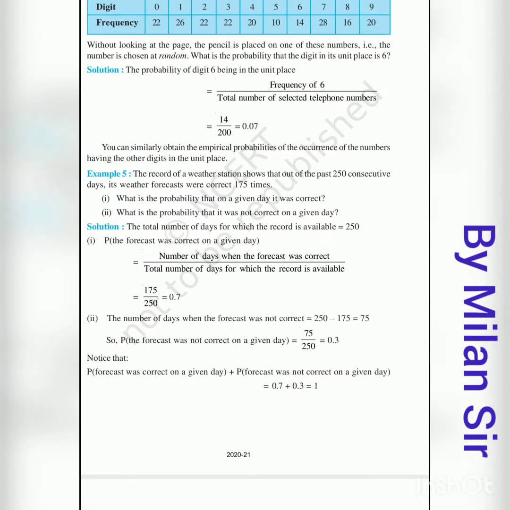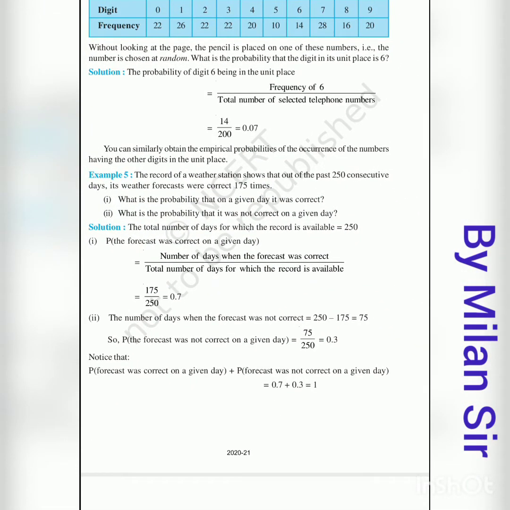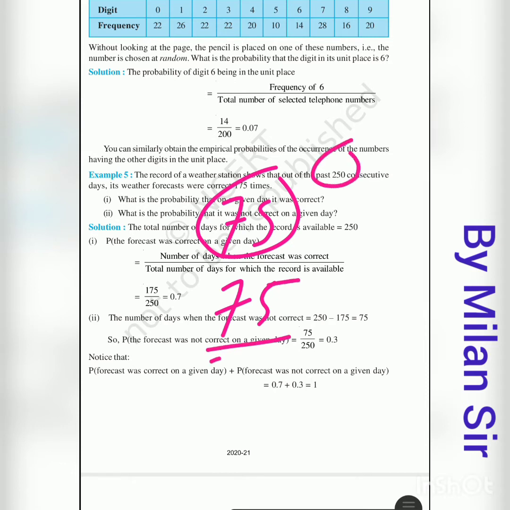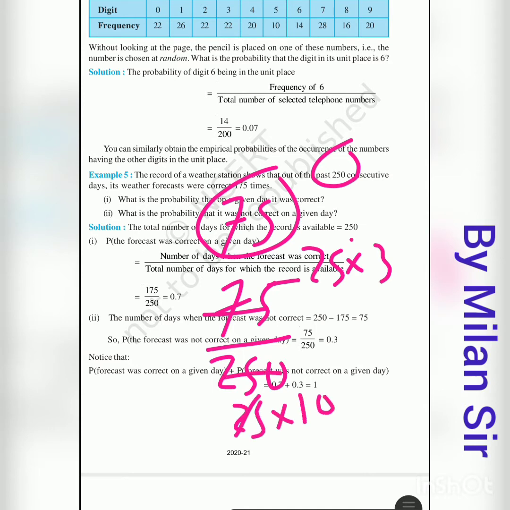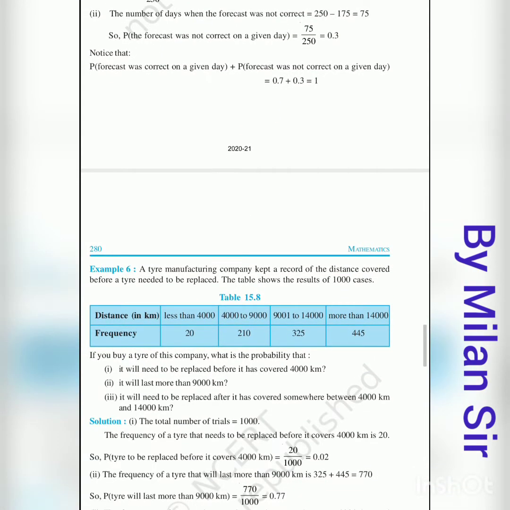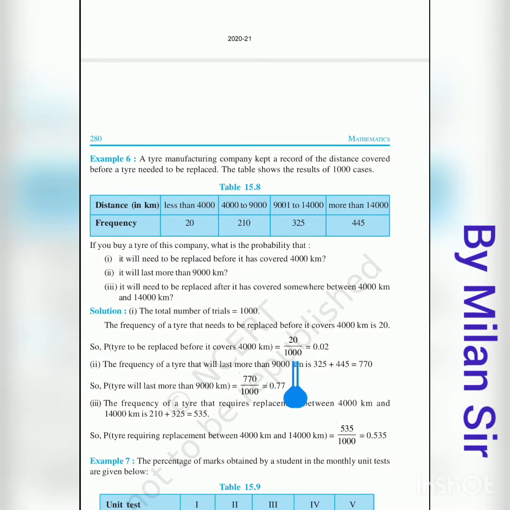Because we need to find the probability for incorrect forecast, we need to find the number of days in which the forecast is incorrect. So it's 75 times. So that 75 becomes our favorable outcomes divided by total outcomes, it is fixed 250. Here 25 threes are 75 and 25 tens are 250, so 25 cut, 3 by 10, 0.3. Okay. After that, question number 6.